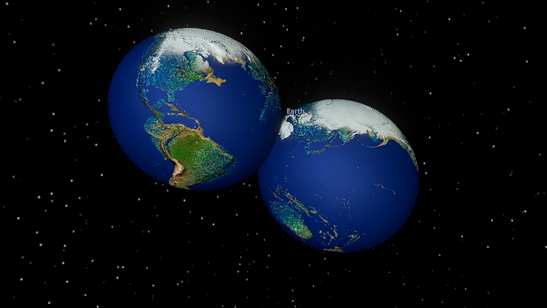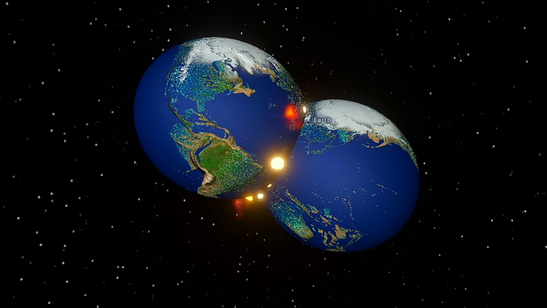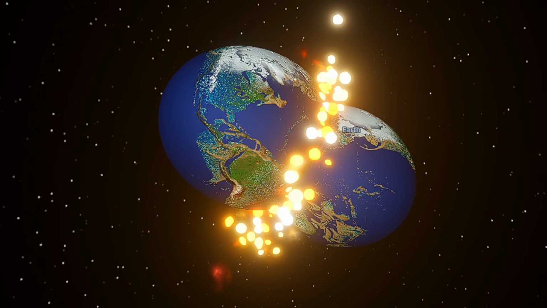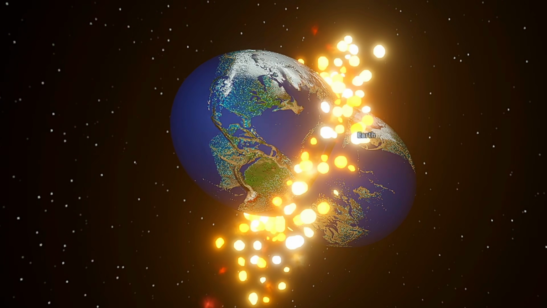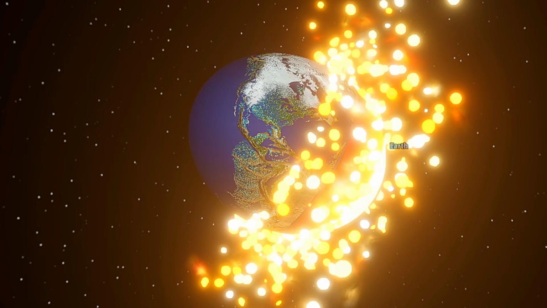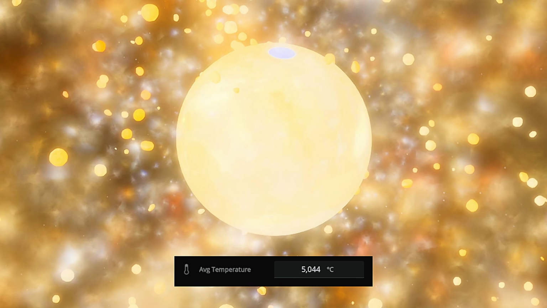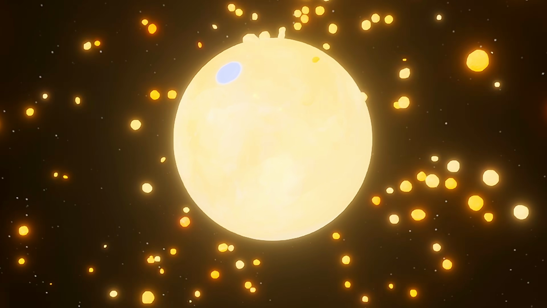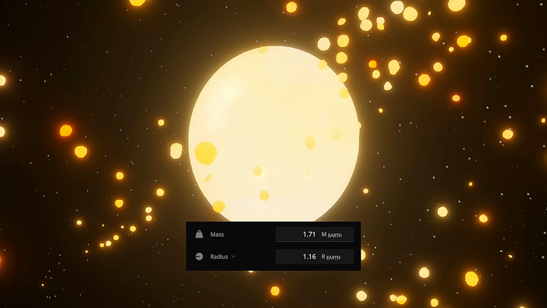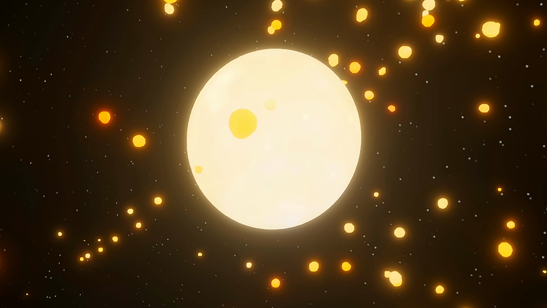Just like the previous simulations, the impact speed is set to 3.41 kilometers per second. This collision releases an unimaginable 8.79 quadrillion megatons of TNT. Instead of both planets shattering apart, the Earth being struck is completely engulfed by the incoming Earth. Temperatures across the planet soar to well above 5,000 degrees Celsius. The merger creates a new planet with a mass of approximately 1.71 Earth masses. During the impact, about 0.29 Earth masses are blasted into space as debris.